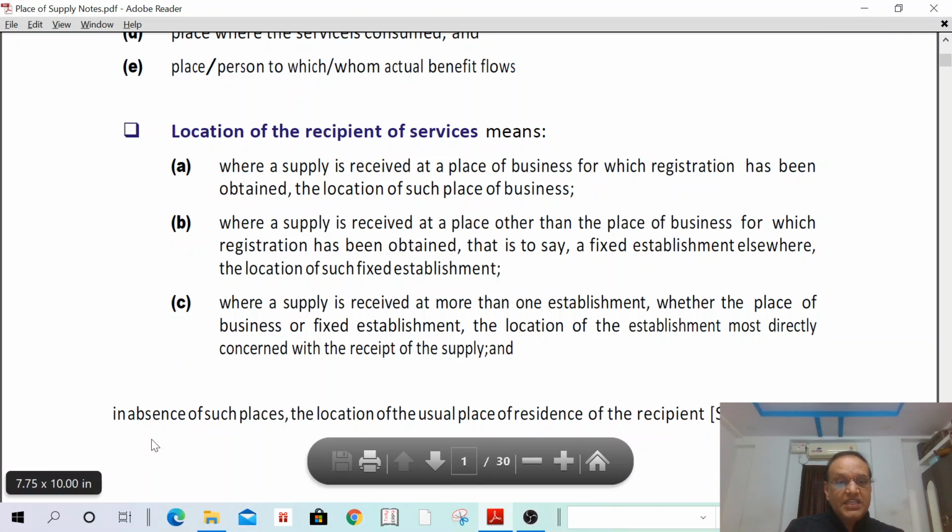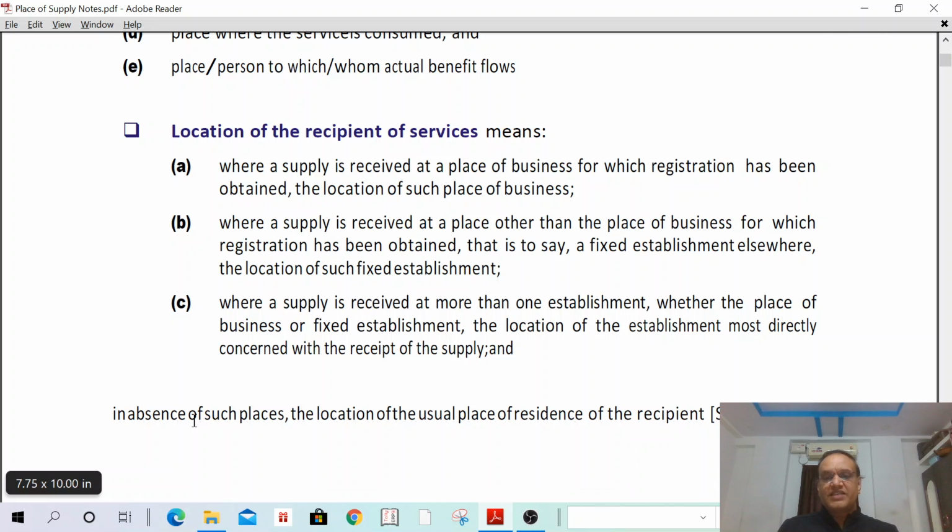Next one. In the absence of such places, the location of the usual place of residence of the recipient. If all this information is not available, and I am usually residing in Bombay, then the location of recipient shall be Mumbai only.